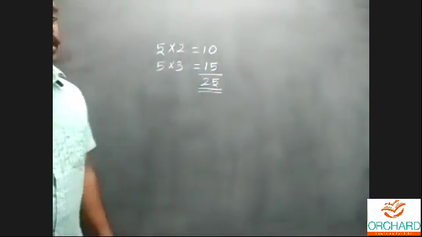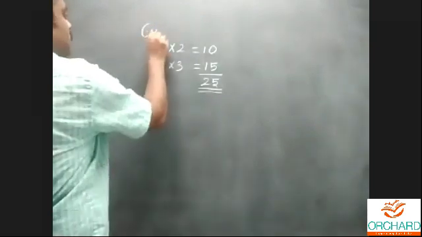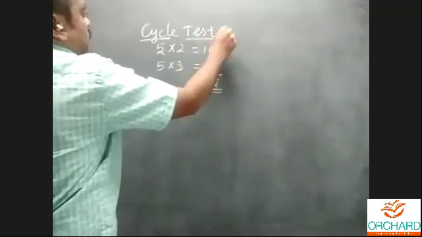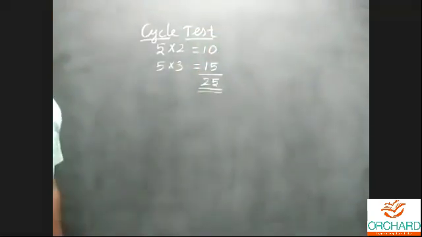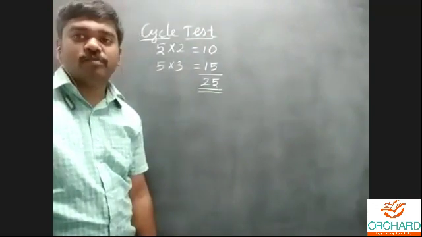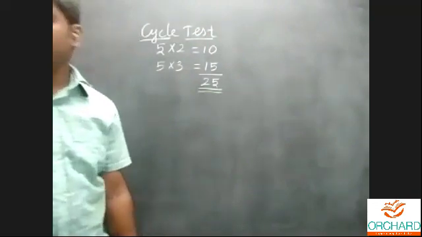Yeah, this is your cycle test pattern. Cycle test question pattern: 5 2-mark and 5 3-mark. Totally 25 marks. 10 plus 15 equal to 25 marks is your cycle test pattern.